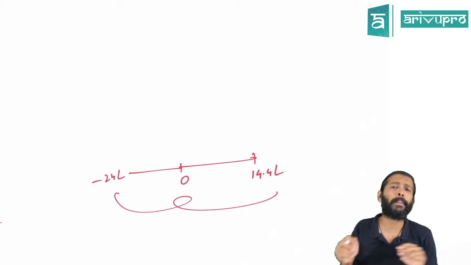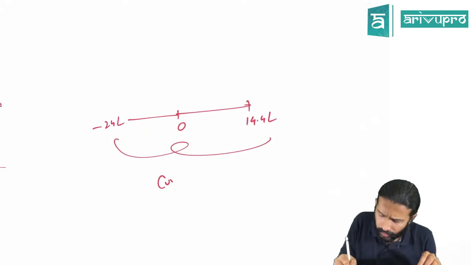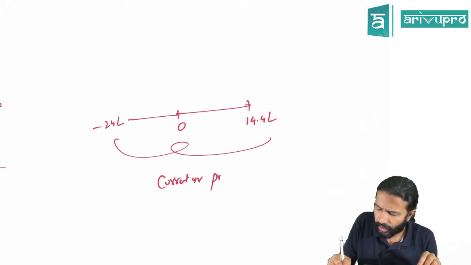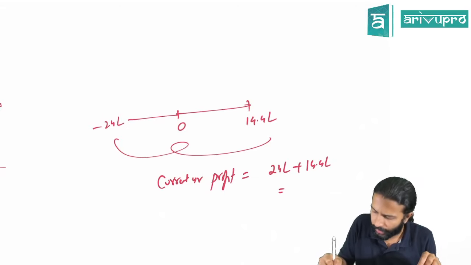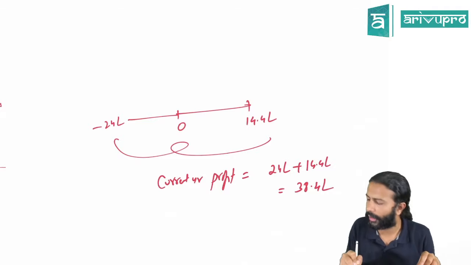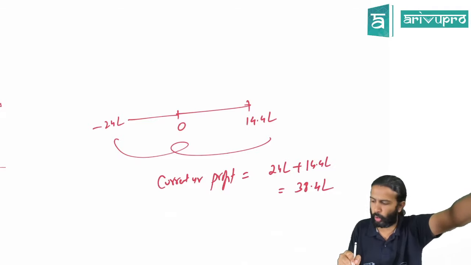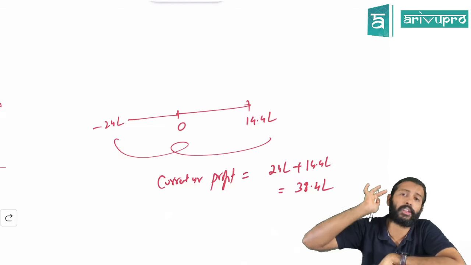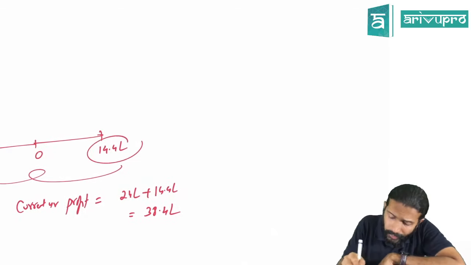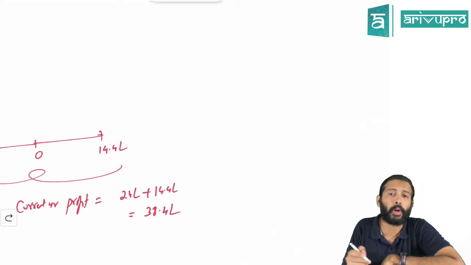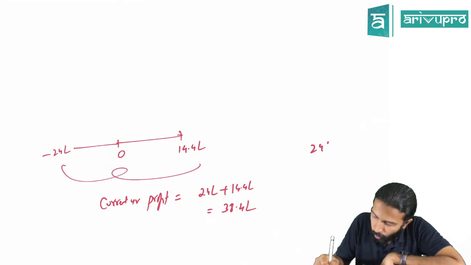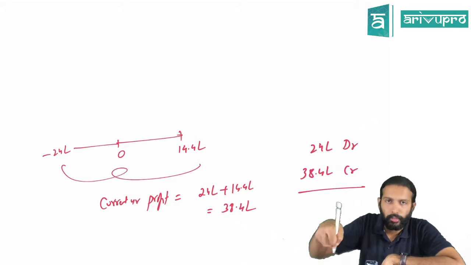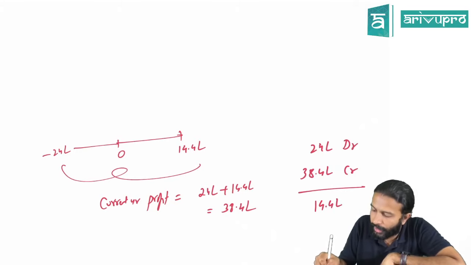What happened in the current year? Can I say the company made a current year profit of 24 lakh plus 14.4 lakh, which is 38.4 lakh? For the whole year, the company has made a profit of 38 lakh 40,000. That is the reason your P&L has a credit balance of 14.4: 24 lakh debit and 38.4 lakh credit gives 14 lakh 40,000 credit.